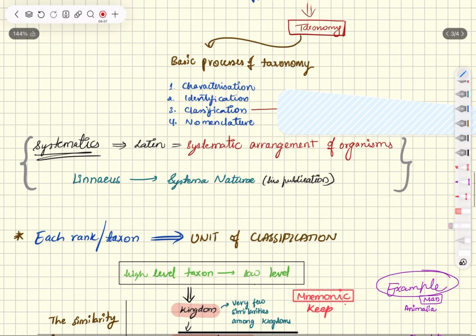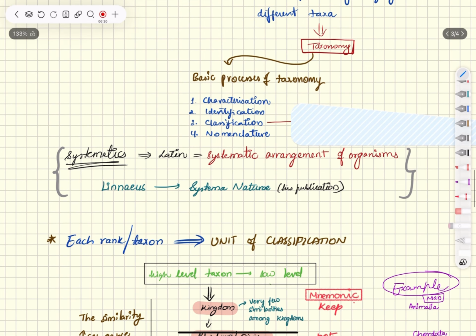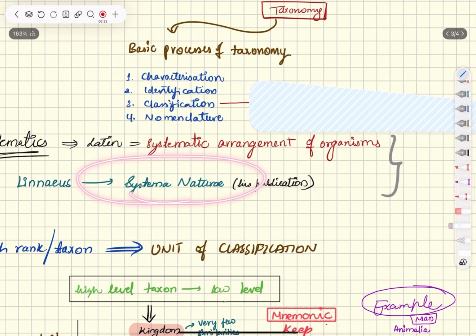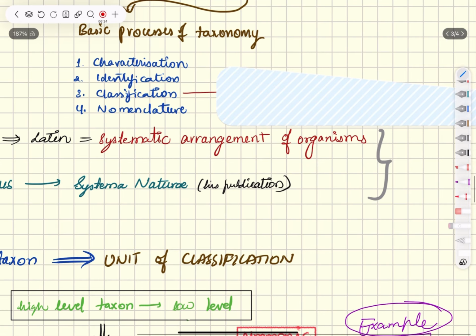Okay, so moving on to what is systematics. Systematics is a Latin word which means systematic arrangement of organisms. This was also introduced by Linnaeus. He also named his publication as Systema Naturae. Important question, this may be asked as an MCQ, remember.